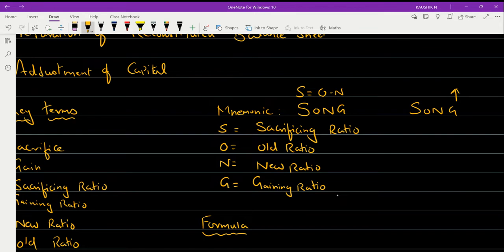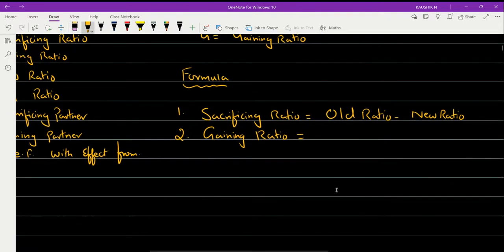So G is equal to N minus O, that means new ratio minus old ratio. If you subtract the old ratio from the new ratio, you will get the gaining ratio. Is the formula clear?